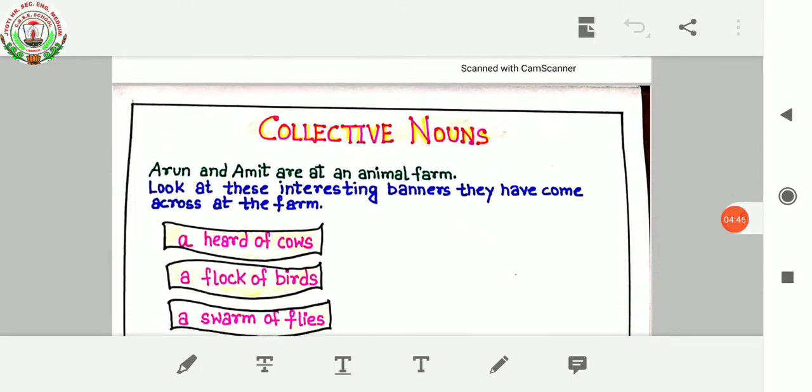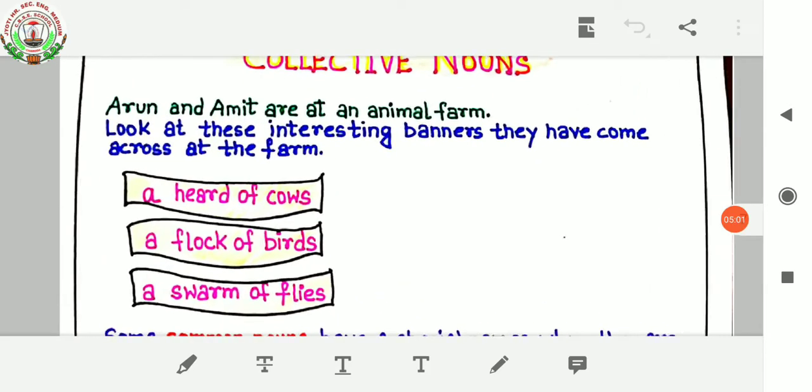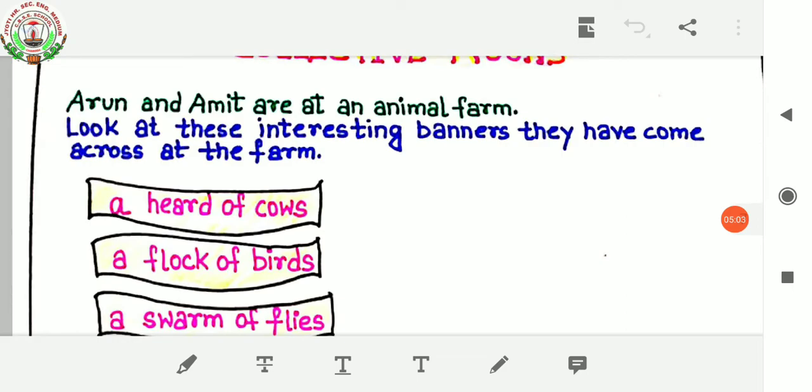My dear children, today we will study collective nouns. Okay, collective means collection, meaning some group. So here, let's have a look. Arun and Amit are at an animal farm. Look at these interesting banners they have come across at the farm.